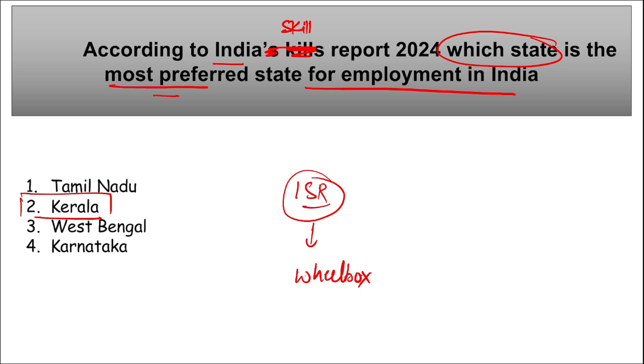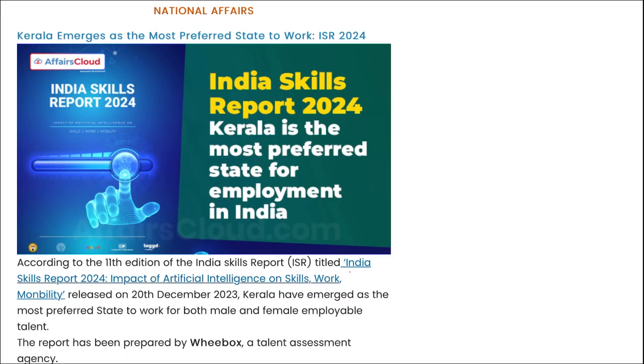Not Wheelbox, it is V-Box. This is the organization, right? This is a talent assessment agency, and they have released this report on India Skills Report, and the report here was titled India Skills Report 2024, Impact of AI on Skill Work Mobility, right? And here this report states that Kerala has emerged as the best state for work for both the male and female employable talent. Overall employability in India has increased to 51.25% among the surveyed youth with the necessary skills.